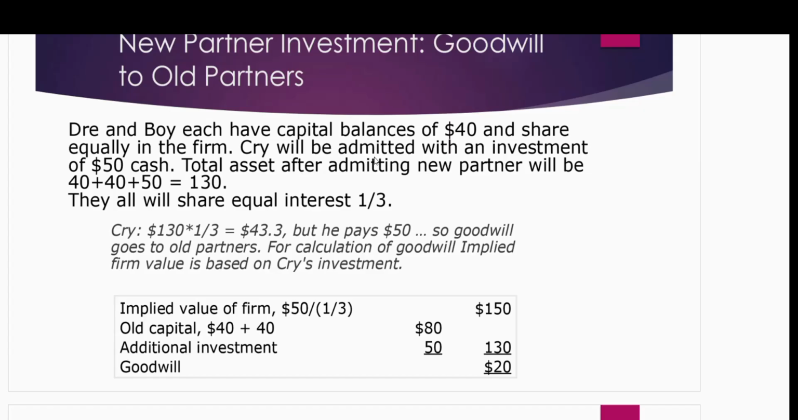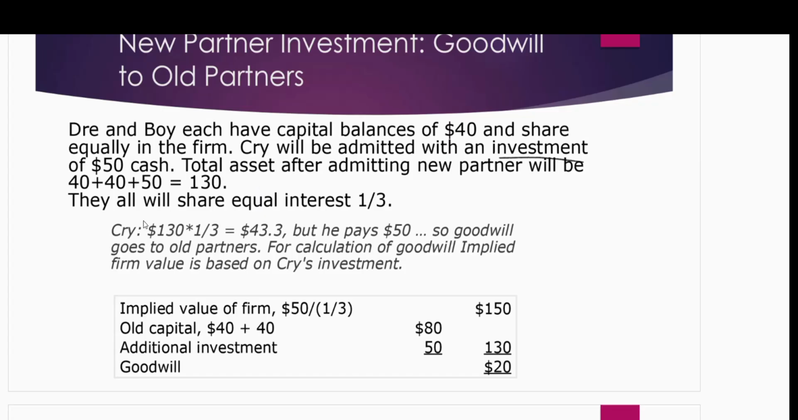Cry will be admitted with an investment of 50K, or you can say 50,000. So if you see over here, he is investing. Okay, so he's not giving directly to them. So now he is eligible, or we will take his investment for the calculation of goodwill. The rule was if he invests more than his share, goodwill goes to old partners. If the new partner invests less than his share, goodwill goes to him.